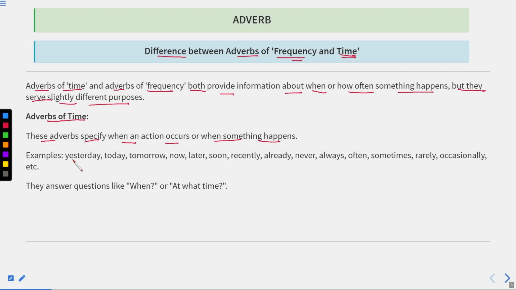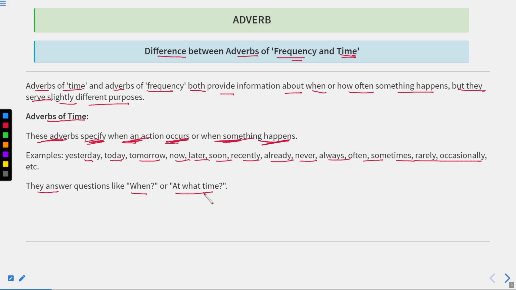Now we'll discuss it with some examples. If we talk about adverbs of time, these adverbs specify when an action occurs or when something happens. When an action occurs, it means when something is done, at what time, at which day that action has been done. Examples: yesterday, today, tomorrow, now, later, soon, recently, already, never, always, often, sometimes, rarely, occasionally. So all these can be the adverbs of time. They answer questions like when and at what time.